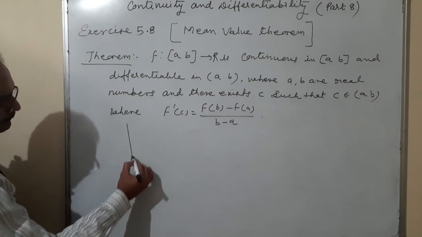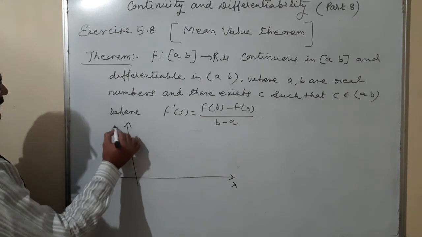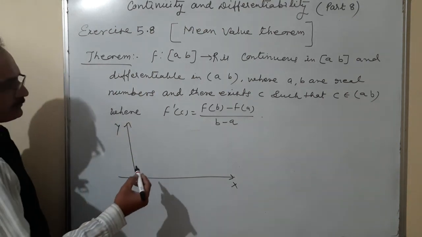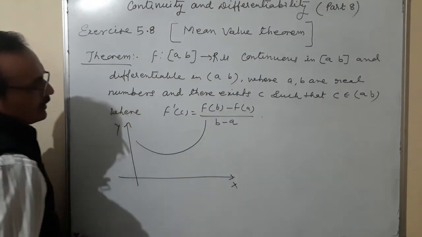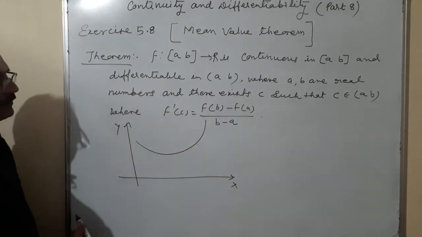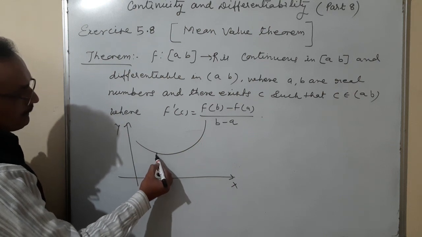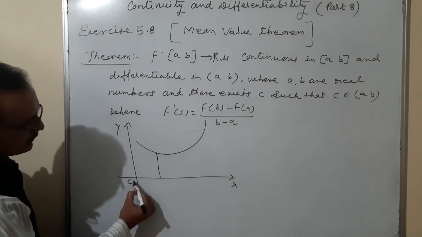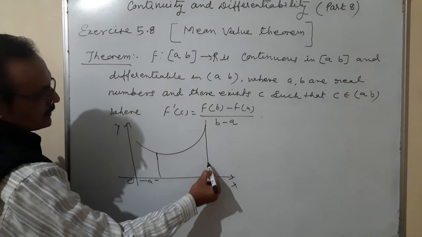The condition is, on the graph, x and y axes, suppose there is a function, this type of function, any function f(x) like that. In this function, this distance is a, and suppose this distance here is b.